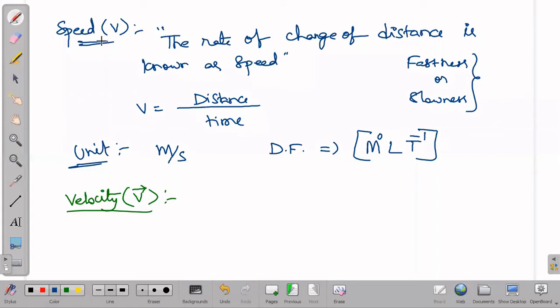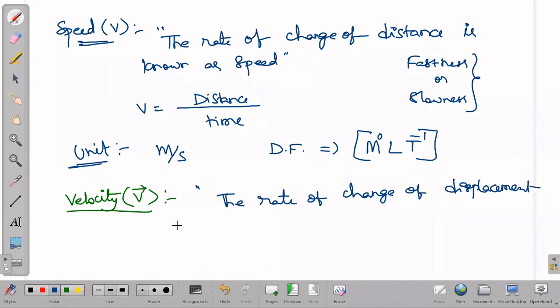Speed is a scalar quantity because it is involved with the distance or path length, and time is also a scalar quantity. Both are scalar, so we are getting speed as a scalar quantity, right? So velocity is a vector quantity. That means easily we can say velocity is the rate of change of displacement.